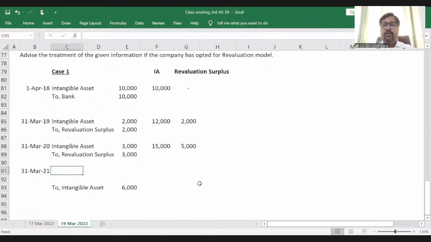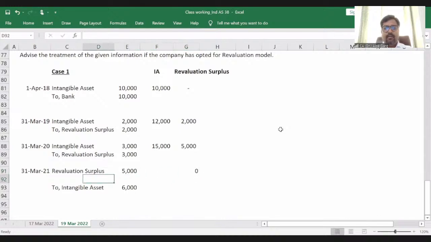First of all, the value has declined by 6,000. So first of all, you need to adjust your revaluation surplus. Whatever revaluation surplus is lying in your books of accounts, you have to adjust that. So revaluation surplus account debit by 5,000. Now this revaluation surplus becomes 0.